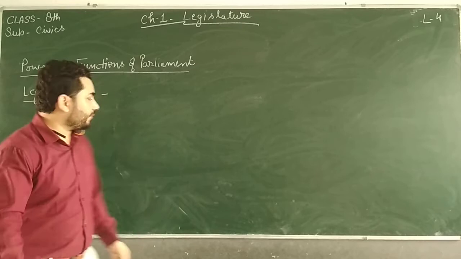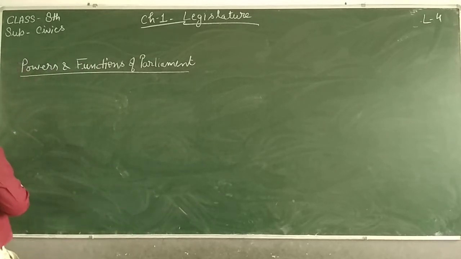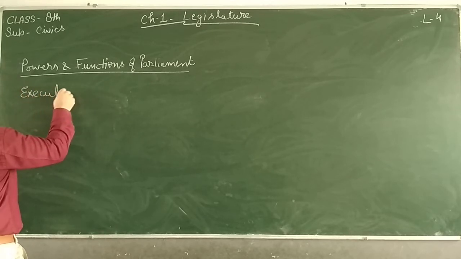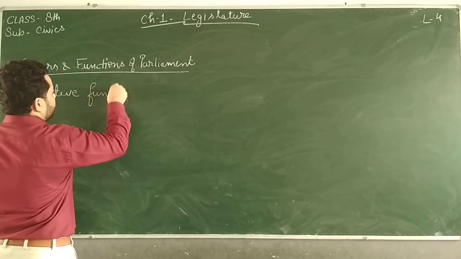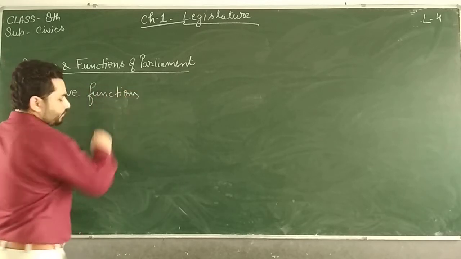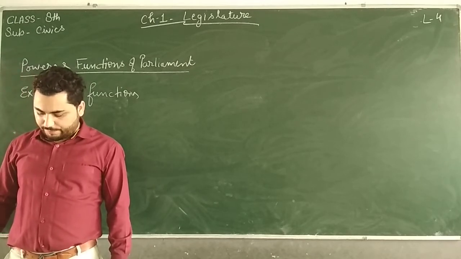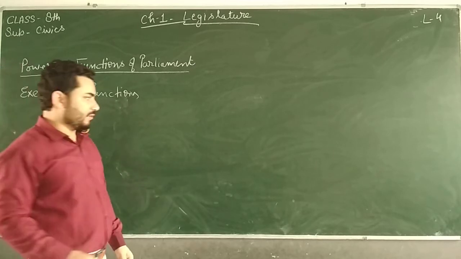Now is executive function. That was legislative, and now this is executive. Executive means to execute or implement laws. So the executive remains accountable to the Parliament of India for its every policy and action.